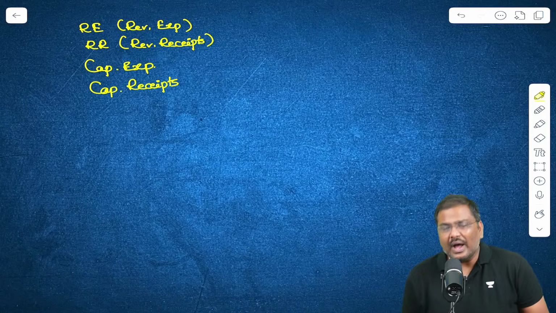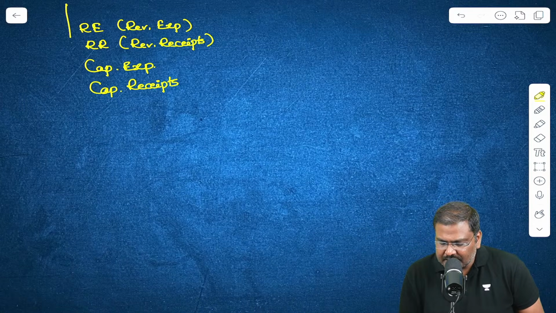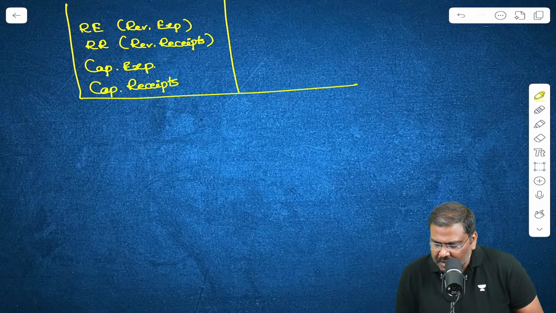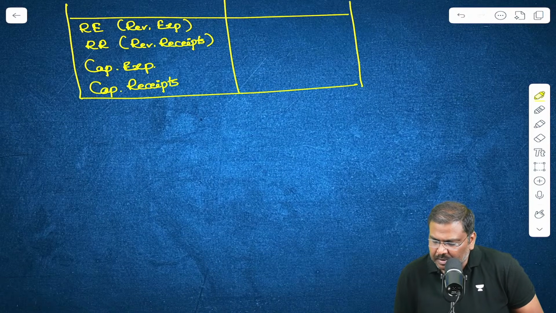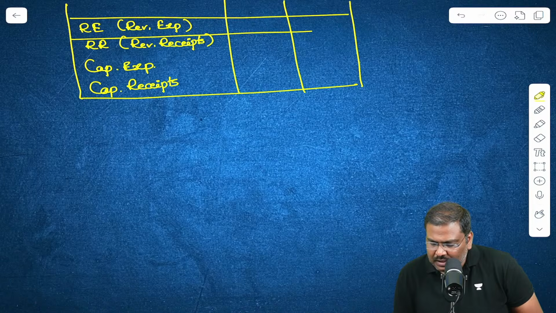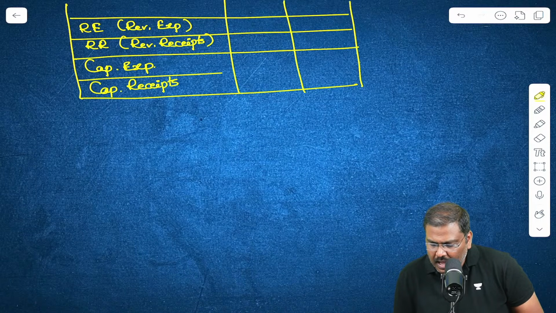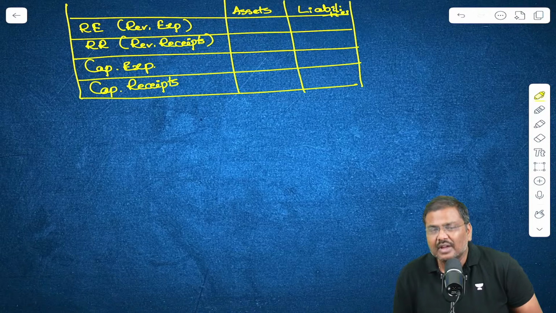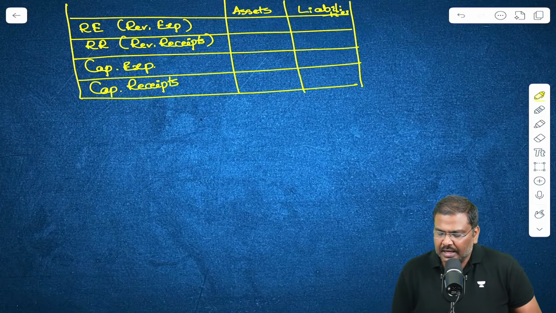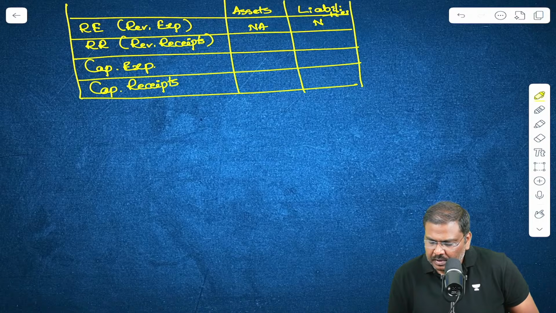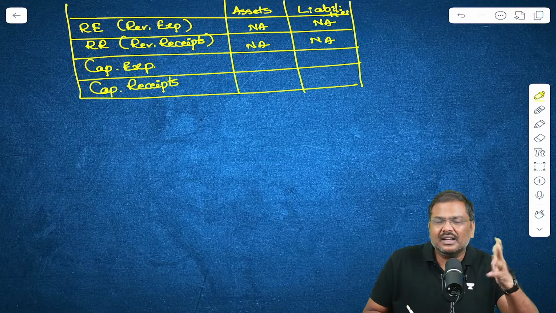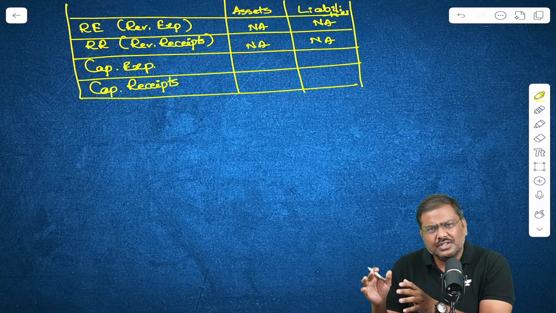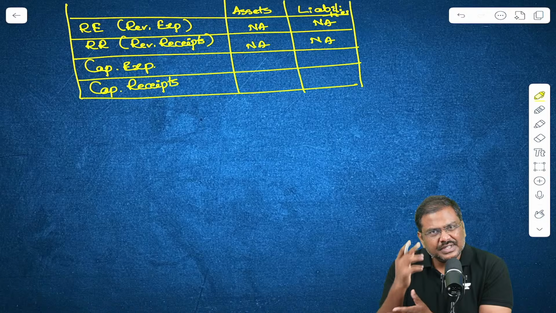How do you remember what is going to happen in terms of assets and liabilities? Please memorize this particular table. Now the other two columns will be what will happen to assets and what will happen to liabilities. Let's start. In the context of revenue expenditure and revenue receipts, it will be not applicable. Because under revenue receipts and revenue expenditure, there is no change in the assets and liabilities of the central government.